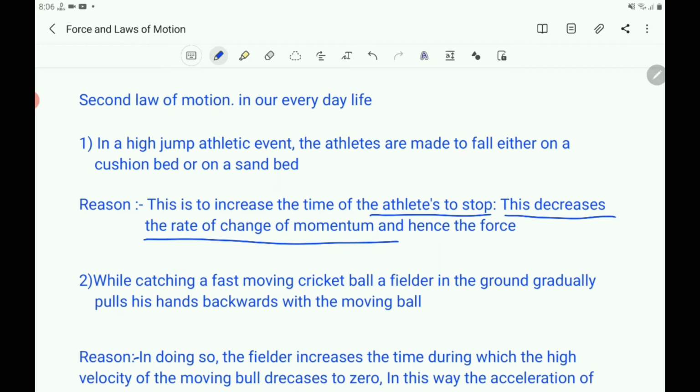So this is one of the situations according to the second law of motion. Here you know that the momentum and force depend upon the velocity. As the time increases, the velocity keeps decreasing and finally becomes 0. If he suddenly stops, there will be more momentum and there is a chance of getting wounded or hurt.